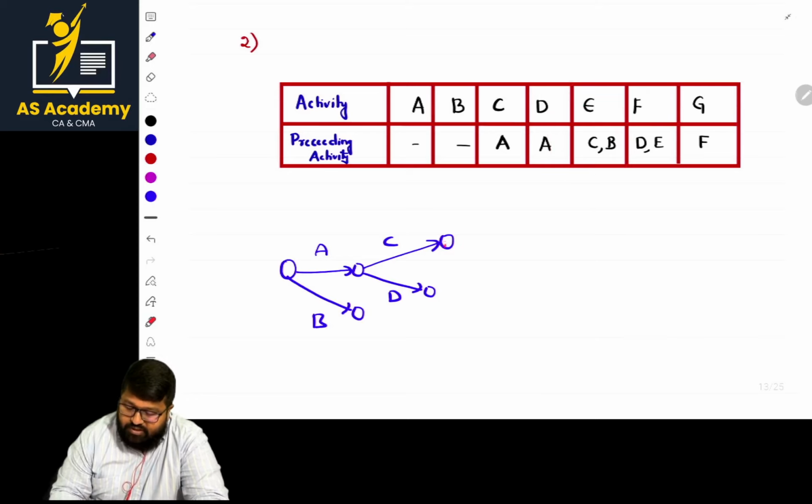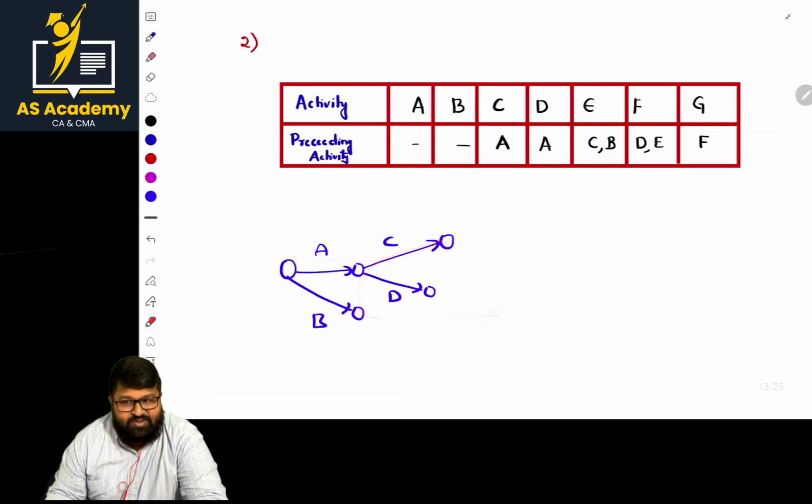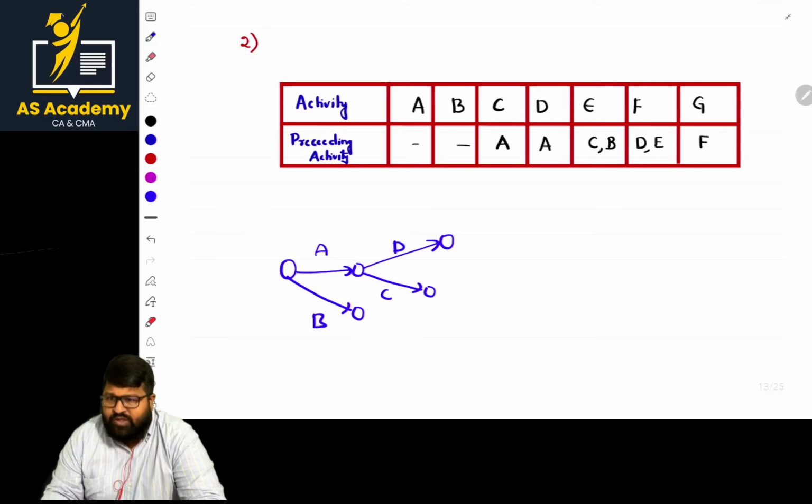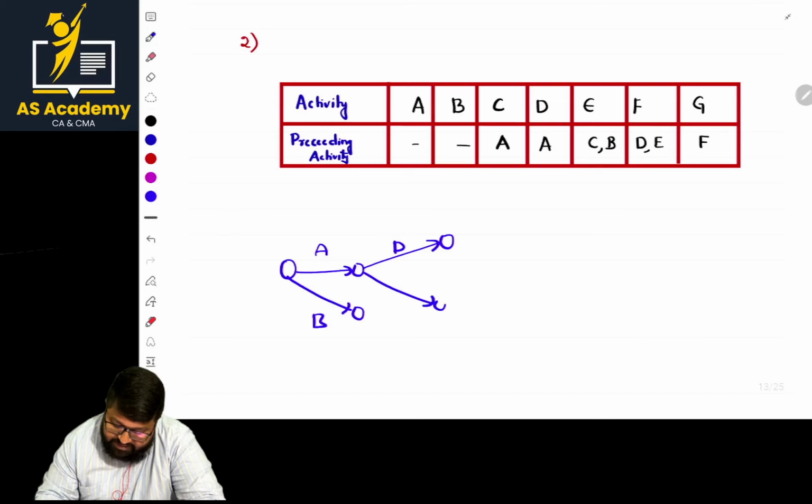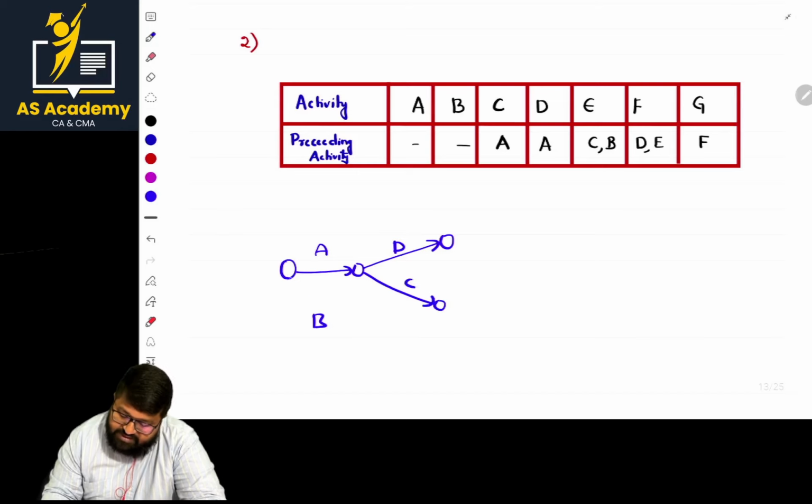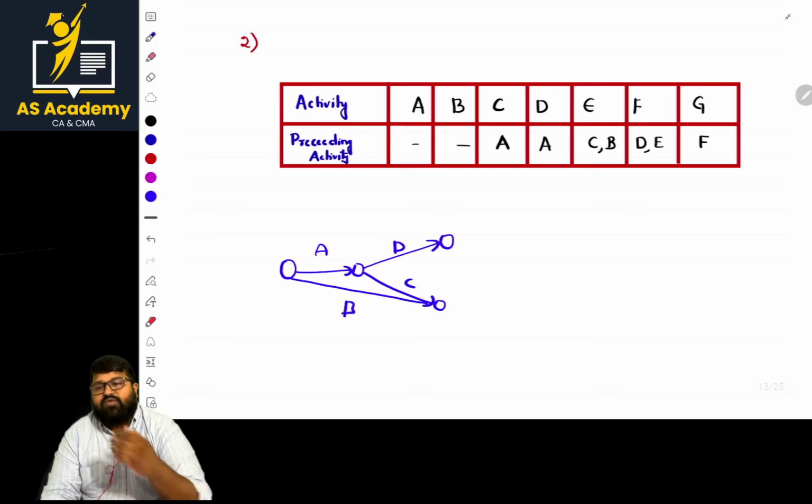Sir, should I join like this with a short line? It is not appropriate. The line should be straight and there should not be intersecting lines, for sure. Okay, so for our convenience, I am changing these points. It is D and it is C. Am I doing anything wrong? No. And for better convenience, I'm extending like this. That is the reason why I ask you to go with a pencil first. If you're going with a pencil, then you can rearrange them as per requirement, and once it is done, you can go with the construction.